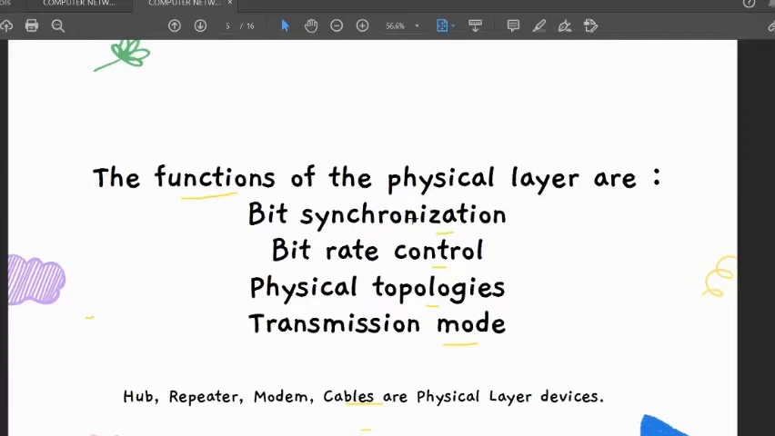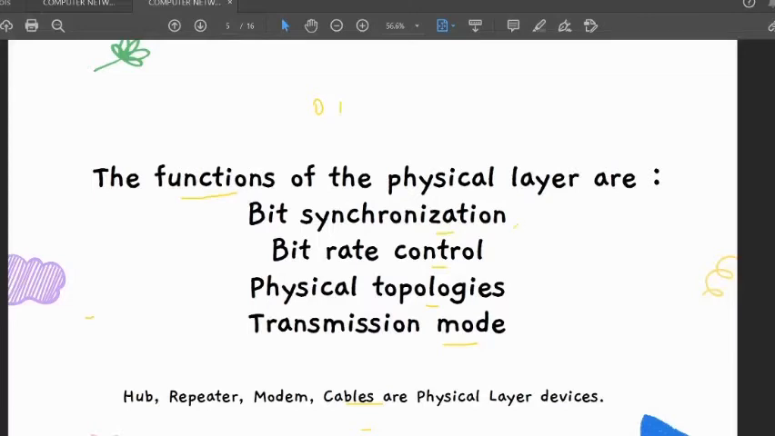So what does bit synchronization mean? By the name, bit, we know what a bit is. Whatever the format of our data, it is in the format of zeros and ones, either zero or one. Bit synchronization provides the synchronization of the bits by providing a clock, or you can say the order in which the bits are being transferred, or sent.